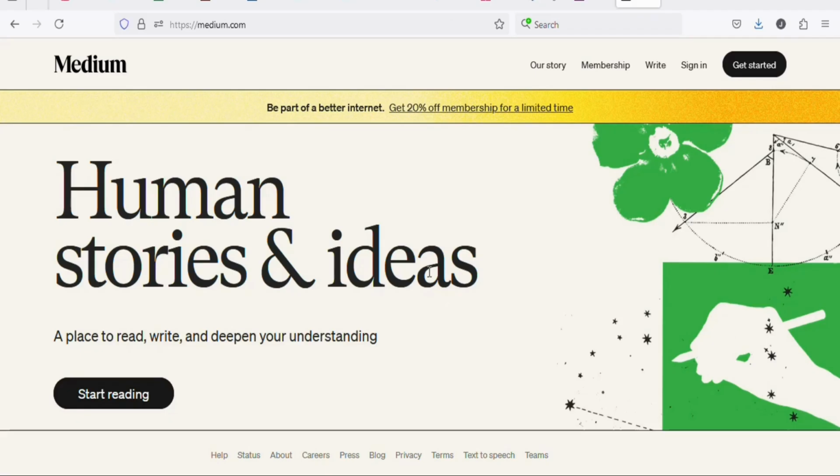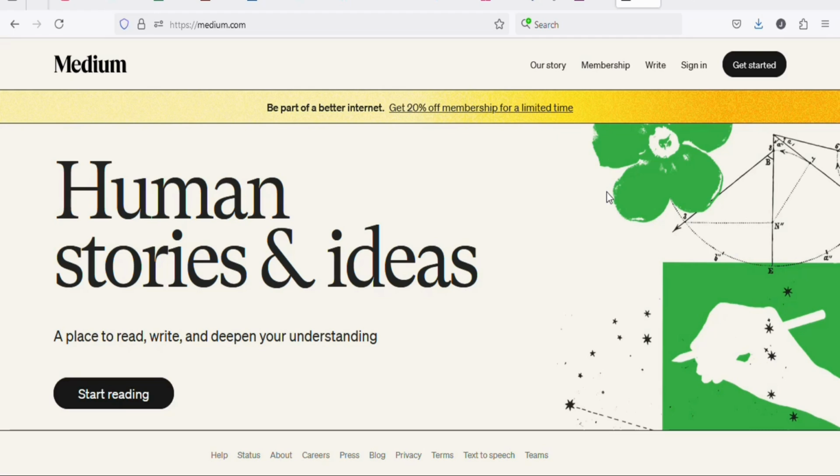The platform that we are going to be using to sell our ebook is Medium.com. Medium.com is one of the best websites that you can use to sell your ebook for free without paying for anything. It is very effective. Medium is a website where you can publish articles for other people to read. They have a lot of subscribers, so once you publish an article on this platform, if it is a good article, they are going to send it to their subscribers so that they can read it. So you can get free traffic to your article without promoting it. All that you need to do is write a good article and then post it onto this platform. So what we are going to be doing is creating an account so that we can write a very good article about the book that we are selling.